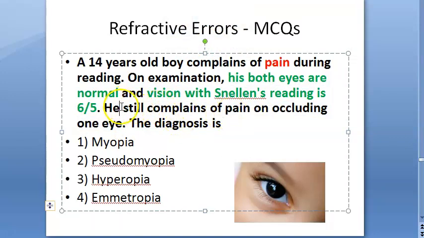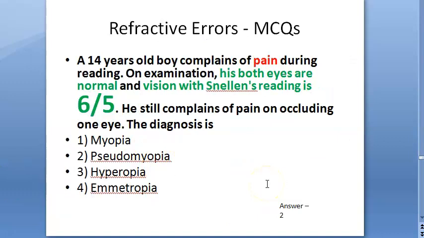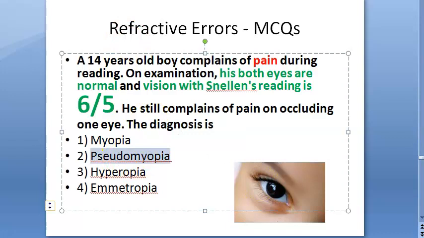He still complains of pain on occluding one eye. This guy has very good vision. What do you say? So, the answer here, let's look. Answer is 2, pseudomyopia. What is this pseudomyopia? We need to read about this. Wait.